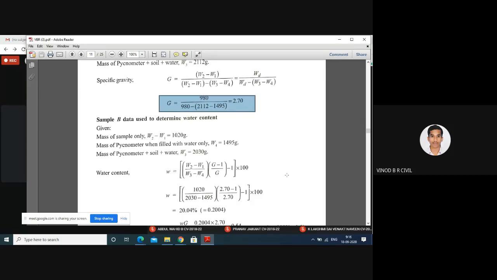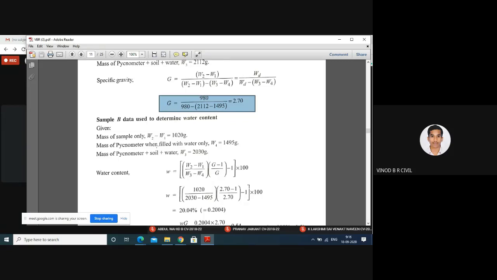Okay, water content calculation. How can we calculate the water content? W2 minus W1 is given in the problem. Mass of pycnometer when filled with water only, W4, is 1495. And mass of pycnometer plus soil plus water, W3, is 2030.